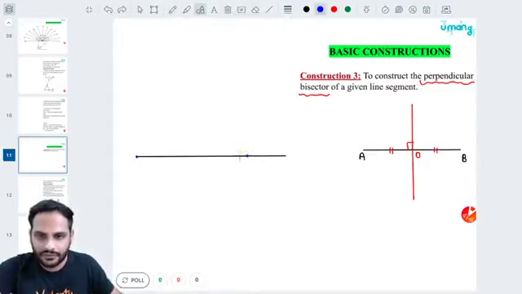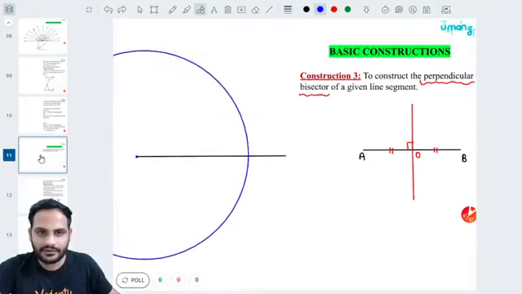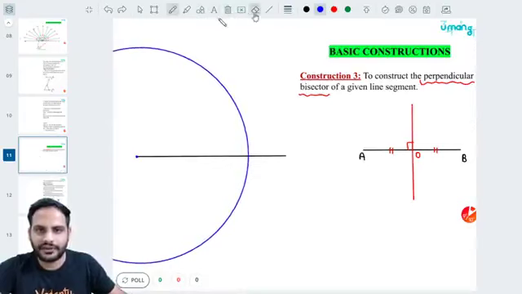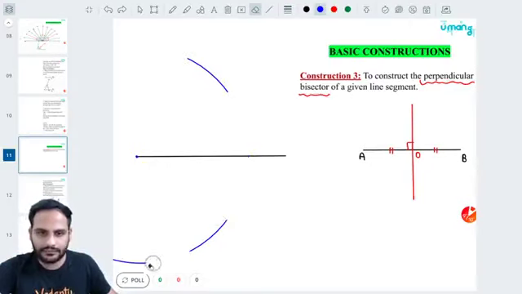So let me show you something like this. I'm just showing it so that you can understand what I'm trying to tell you. Two big cuts you need to draw, one cut at the top, one cut down. Now again, whatever compass length you have opened, do not change that compass length.